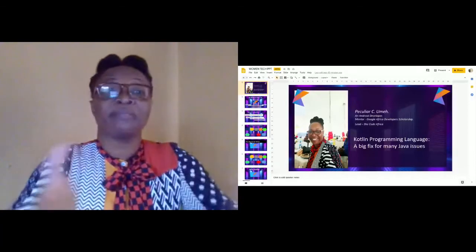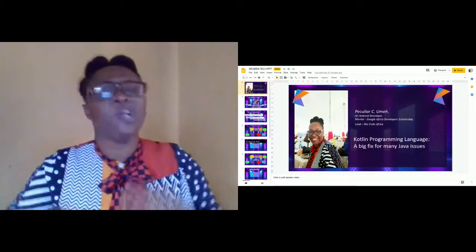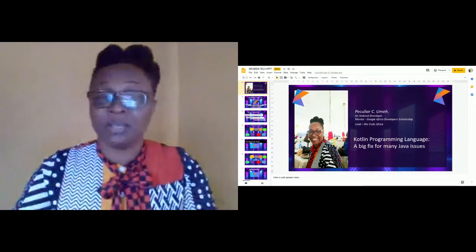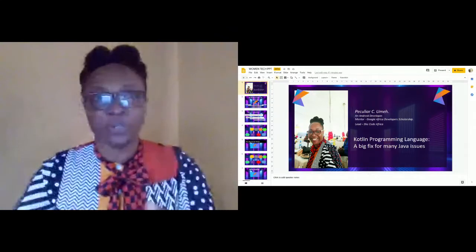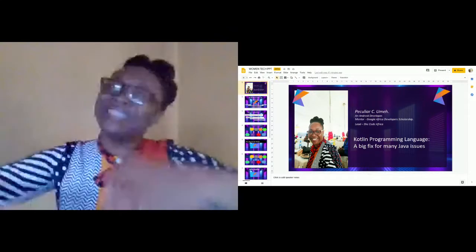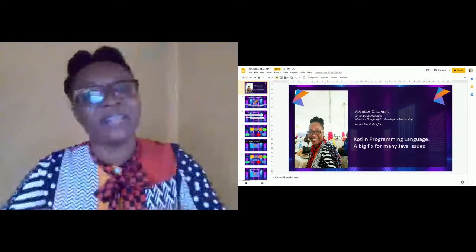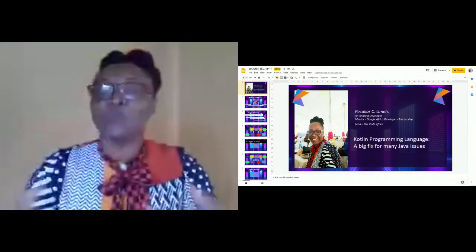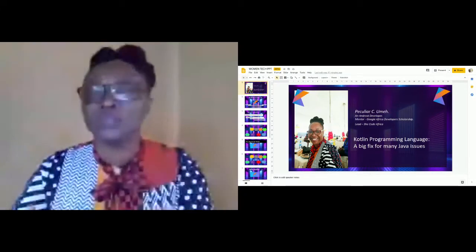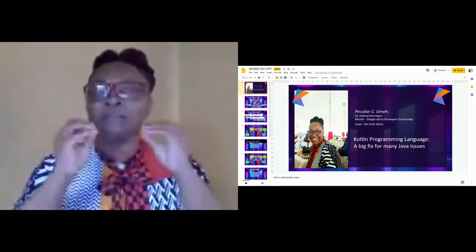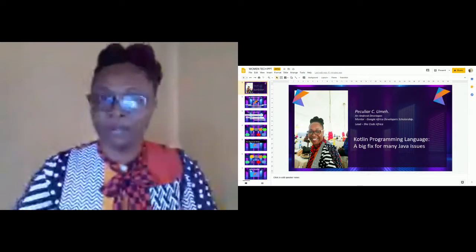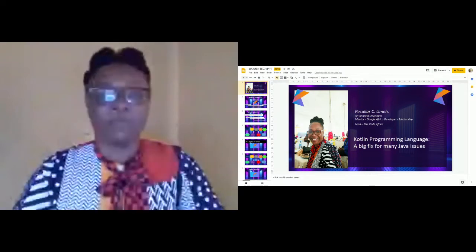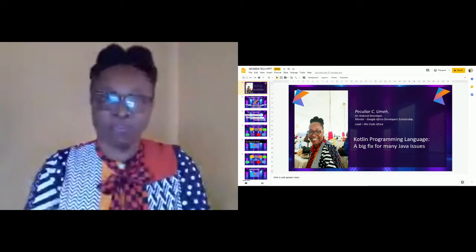We're going to start with null safety. Null safety does not exist in Java. In fact, null pointer exception is mainly responsible for development errors in Android and Java. We're going to see that by the time we go into the practical session, you are going to understand better what I mean. Null safety doesn't exist in Java, and this is responsible for the error you get at runtime when you run your program after writing it.